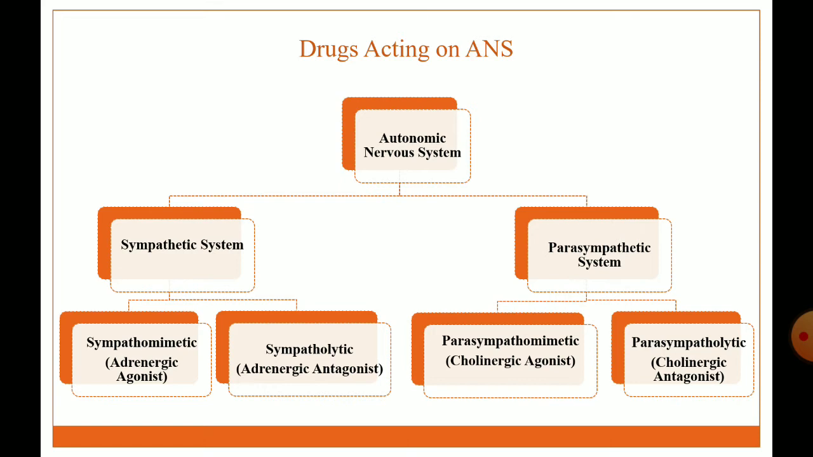On the parasympathetic system, two types of drugs act. First is cholinergic agonist and second is cholinergic antagonist. They are also called parasympathomimetic agent and parasympatholytic agent.